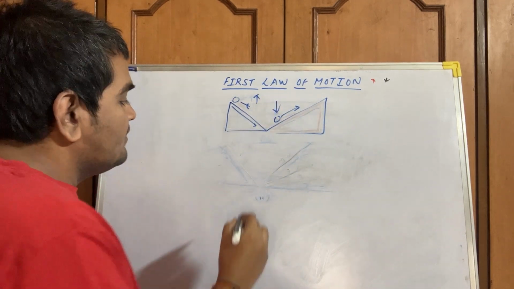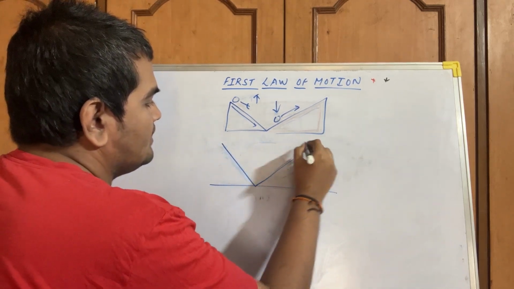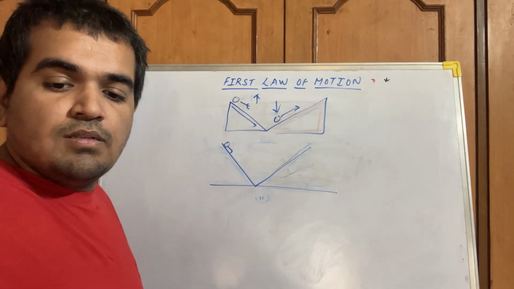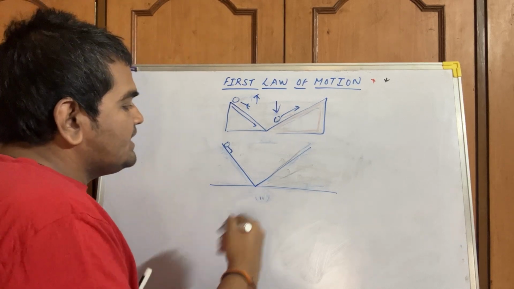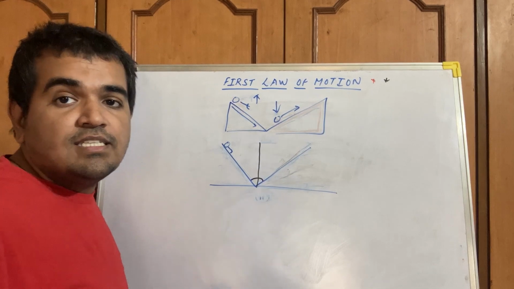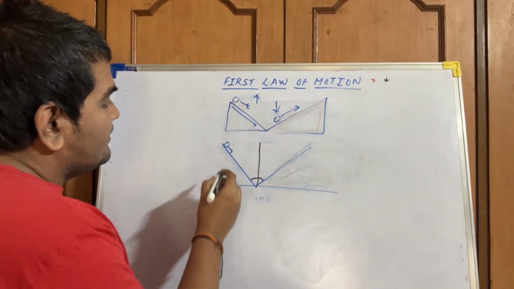Now consider this diagram here. These are two frictionless planes kept at an equal inclination. So what did Galileo state?